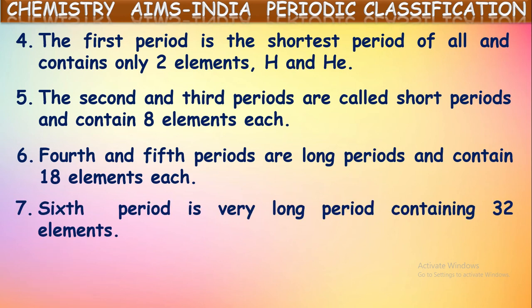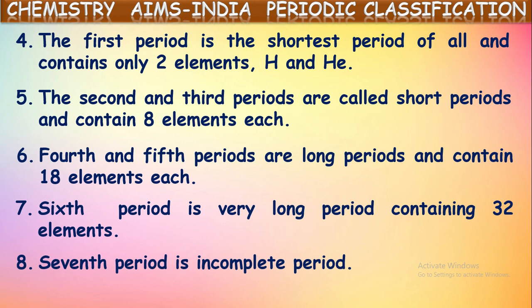Okay. If you see the sixth period and seventh period, they contain 18 elements in the periodic table, and 14 elements are kept separate down there. These all together are considered as 32 elements in the sixth and seventh periods. So they are called longest periods.